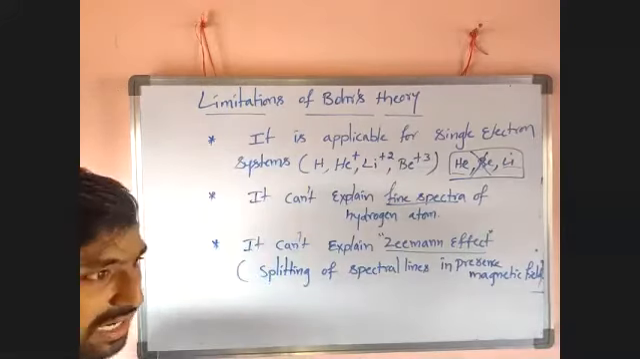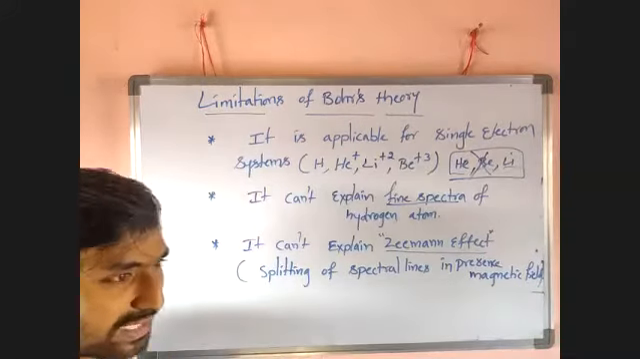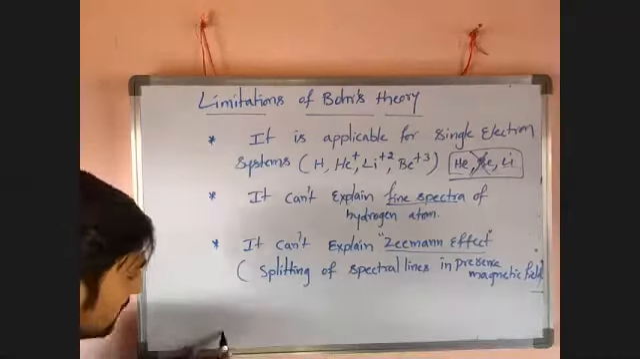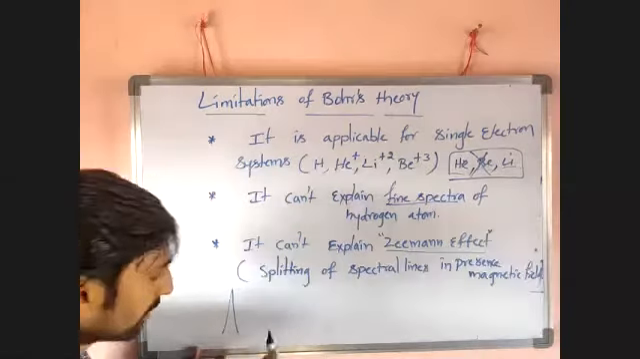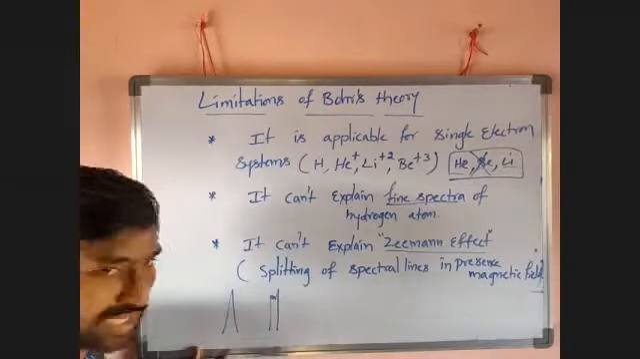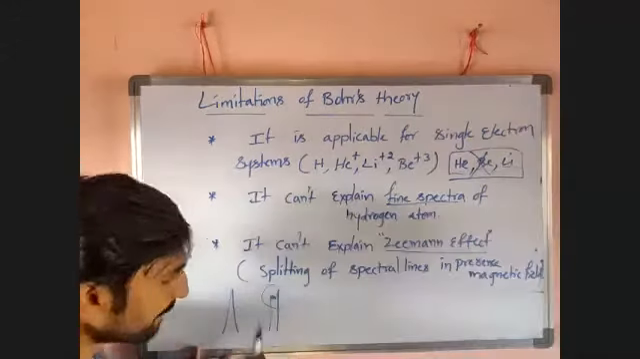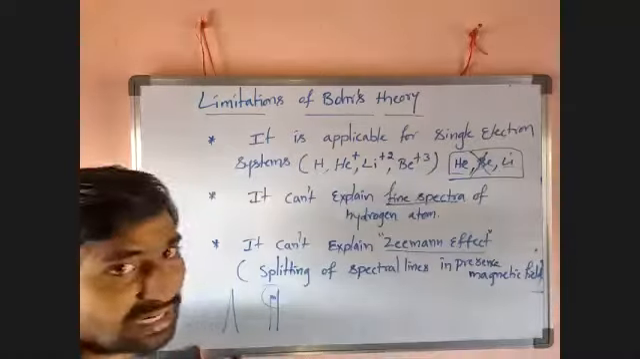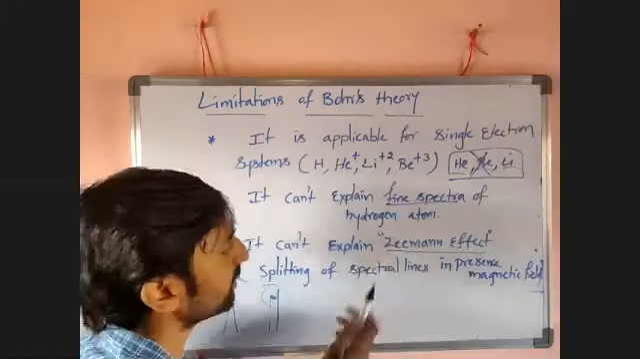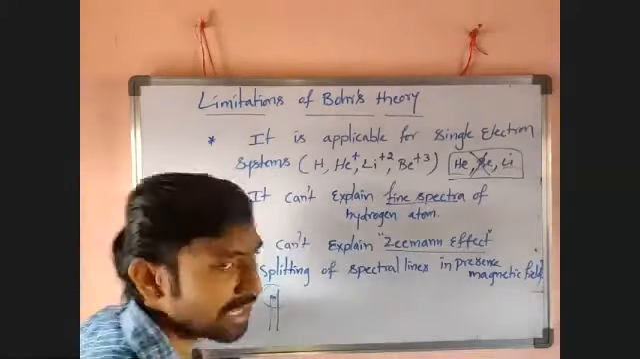But for those lines, involving splitting, for example, there is a line with one peak. Now that line is split into several lines, several peaks. The splitting happens in presence of a magnetic field, so that effect is called Zeeman effect. Bohr's theory cannot explain the Zeeman effect.